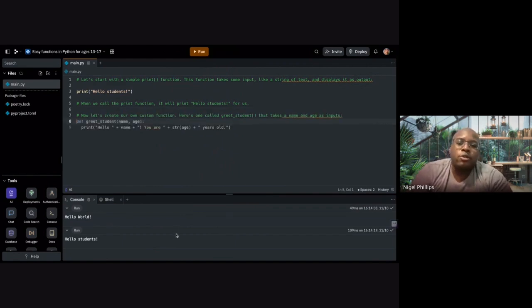This one's going to be called greet student, and it takes a name and age as input. So we have to define the function called greet students. It's going to take in a name and an age as input. So these will be two parameters called name and age. So let's write name and age real quick. Space, a colon. Within there, we're going to write what we want to see at the bottom.